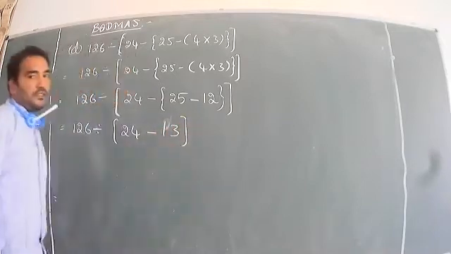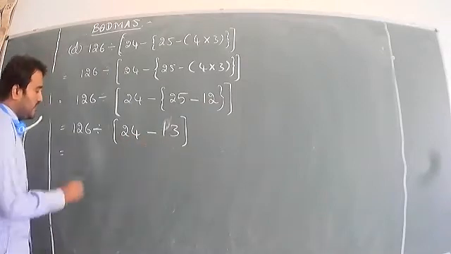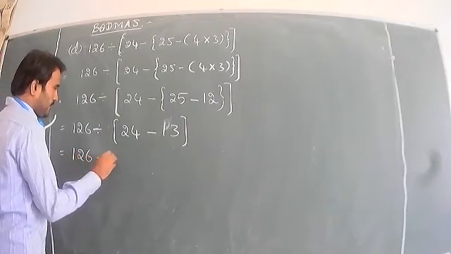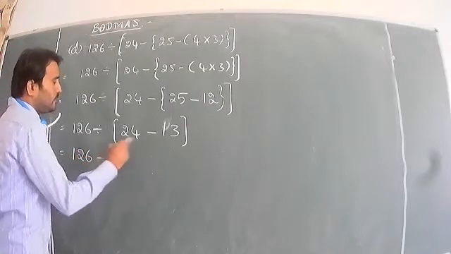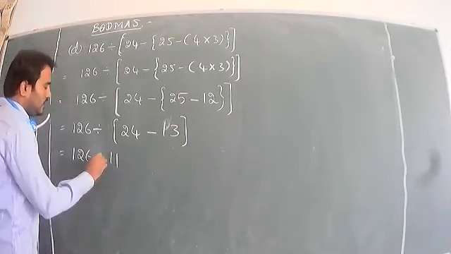Now find out the answer. 24 minus 13, what is it? The answer is 11.